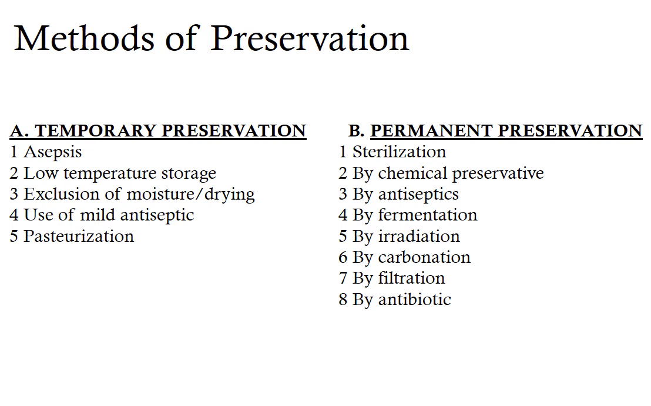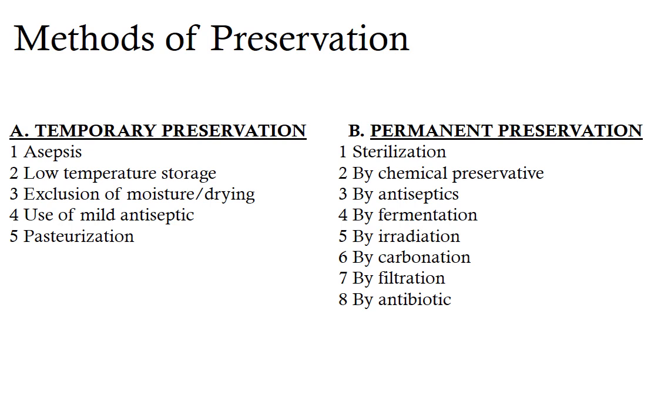So all these different methods of preservation can be categorized or classified into two groups: temporary methods of preservation and permanent methods of preservation. Today we are going to study the temporary methods of preservation, which include asepsis, low temperature storage, exclusion of moisture or drying method, use of mild antiseptic, and last is pasteurization.